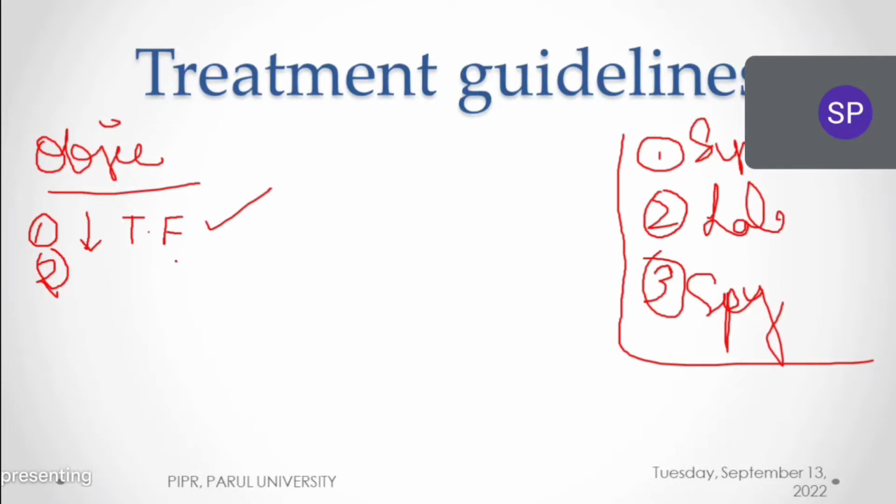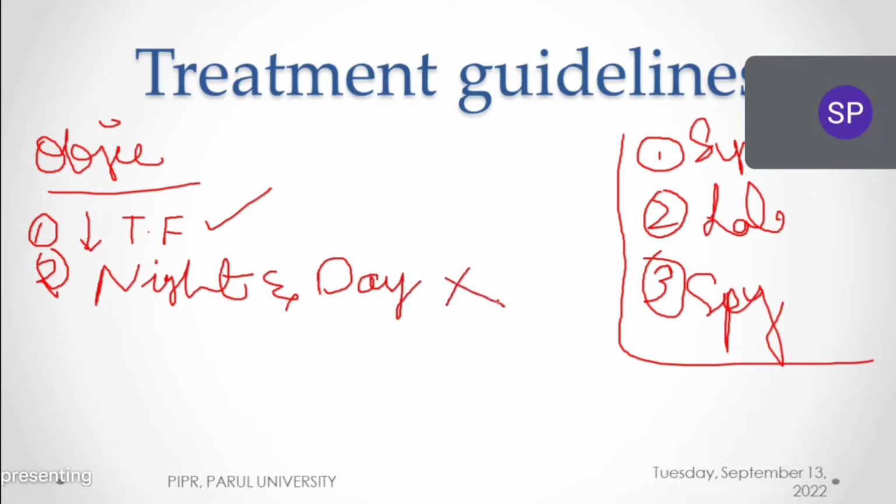Number two, every time you give asthma treatment, we have to make sure that the patient is not getting symptoms during night and day, both night and daytime, particularly in the night. This should be our second important objective. What are our objectives? First, reduce triggering factors. Second objective is we should try to decrease the exacerbations of asthma, particularly at night.